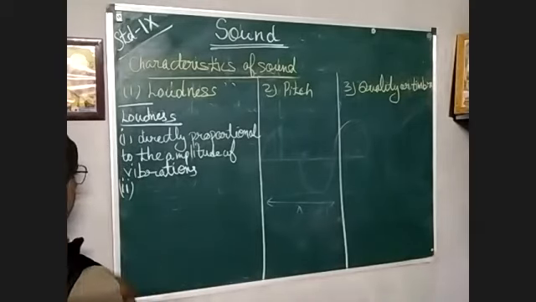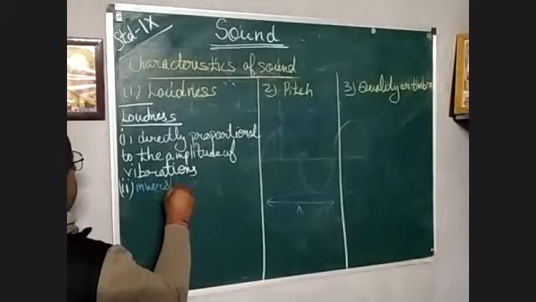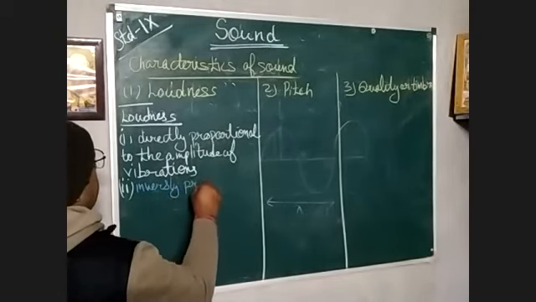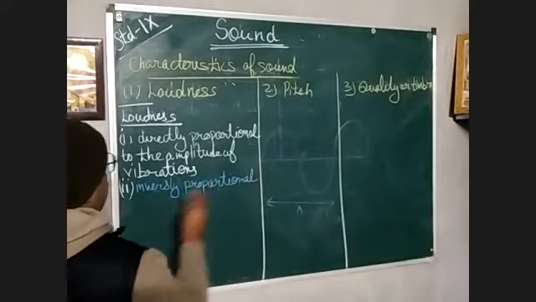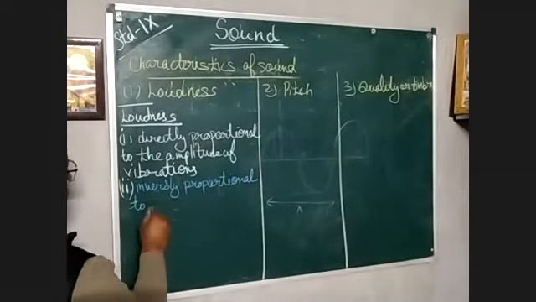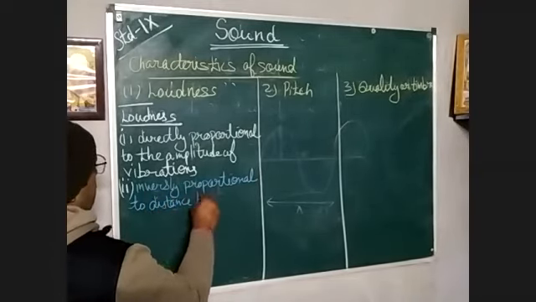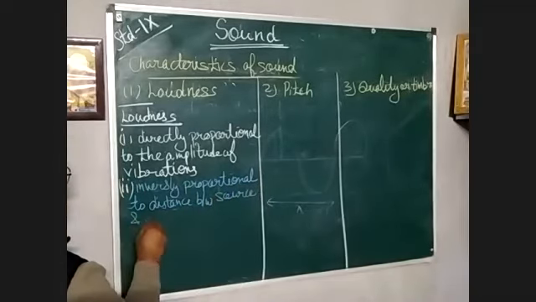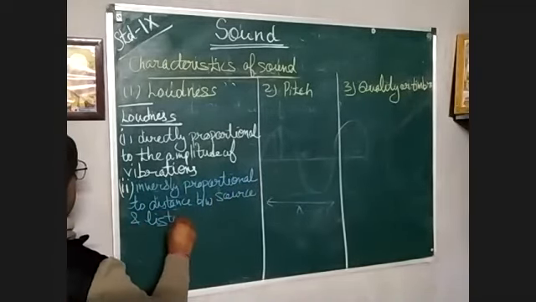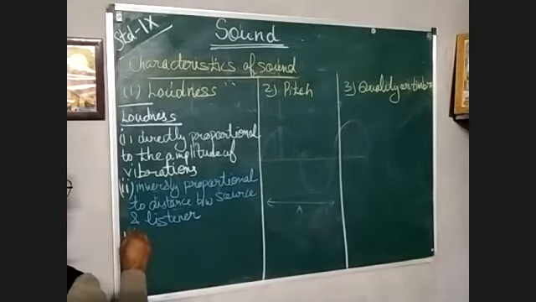We can say it is inversely proportional to the distance between source and listener. Right?